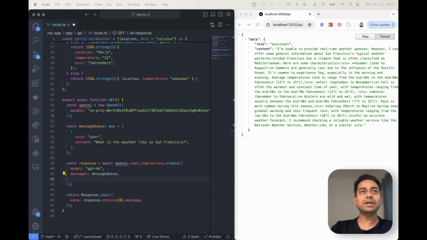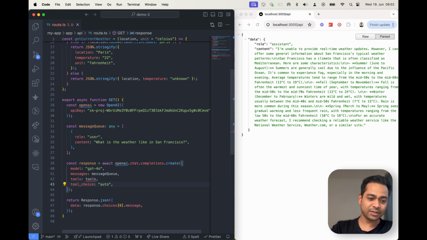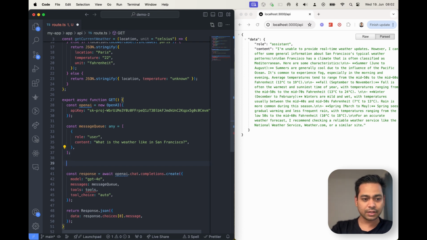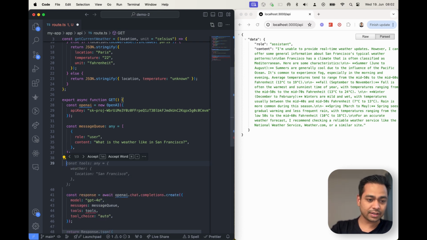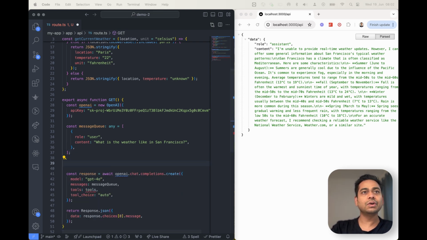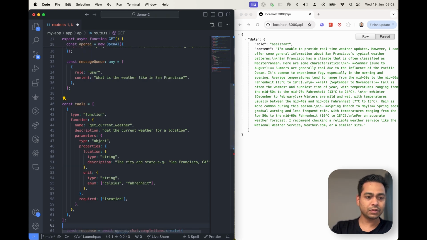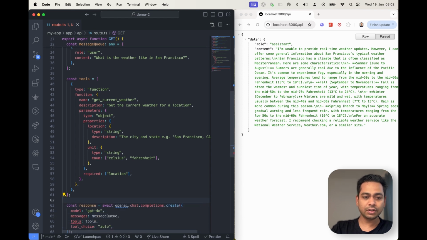We do that by passing a tools parameter. So we tell OpenAI there is a list of tools available and you can use them for getting more data or actions. And how do we define these tools? So here is my tools array.